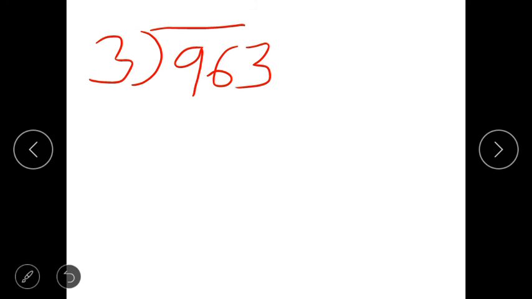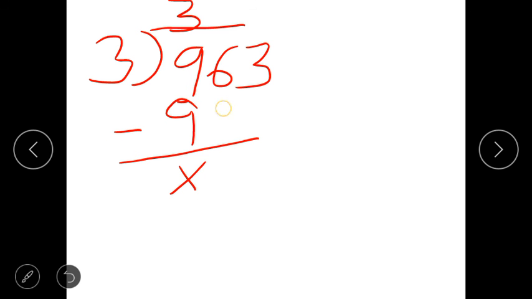As 3 is the divisor, you have to read the table of 3, till you are not getting the number 9. Read it. 3 1s are 3, 3 2s are 6, 3 3s are 9. Got 9? So what you have to write here? 3 into 3 is 9. Minus 9 minus 9, 0.